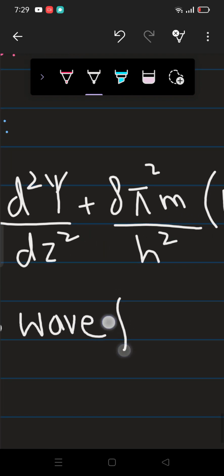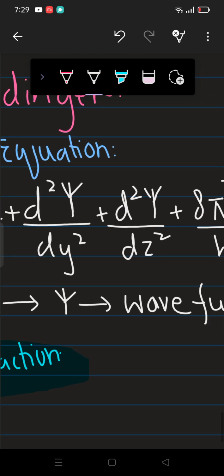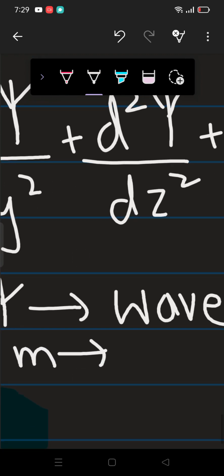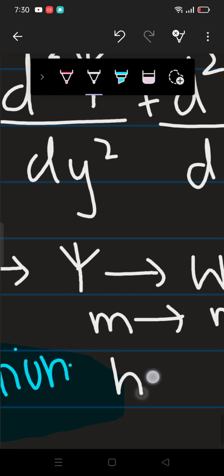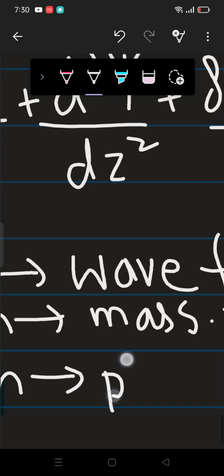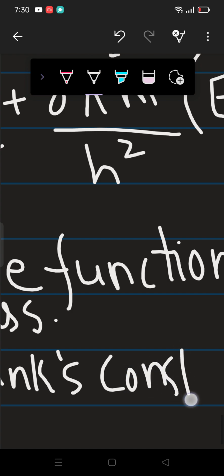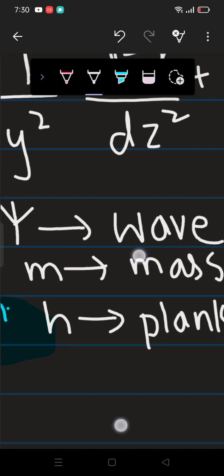This is basically a wave function, right? m shows basically the mass, h shows Planck's constant, whose value we all know very well, right?